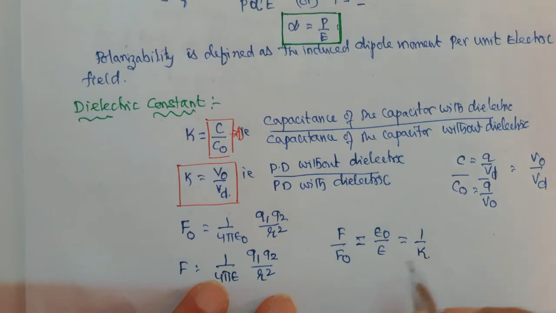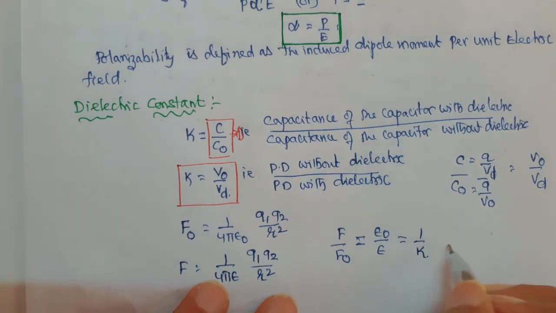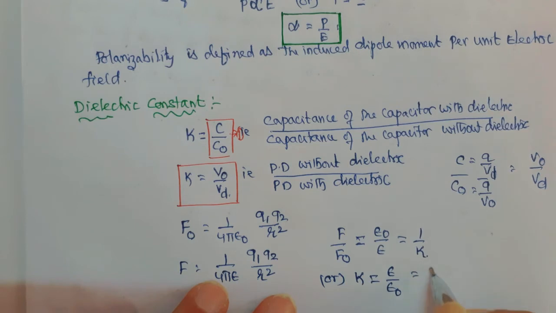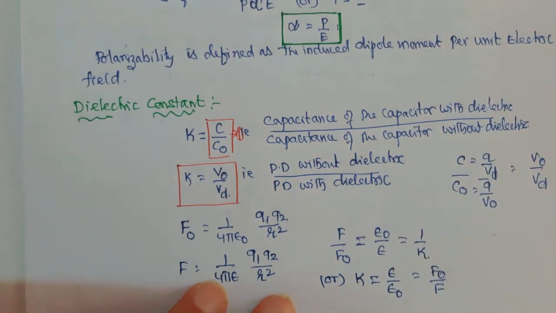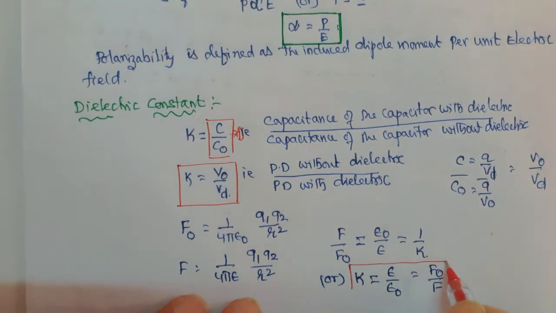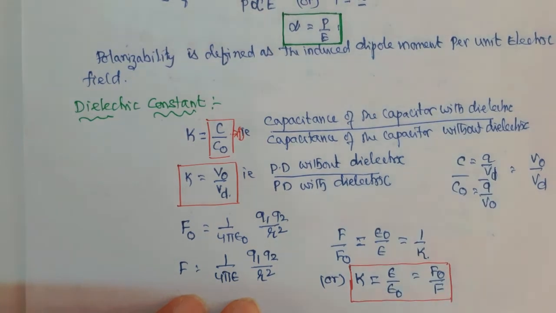Or you can write that K is equal to epsilon by epsilon naught is equal to F naught by F. This is another form of the dielectric constant. These are the various definitions of the dielectric constant.